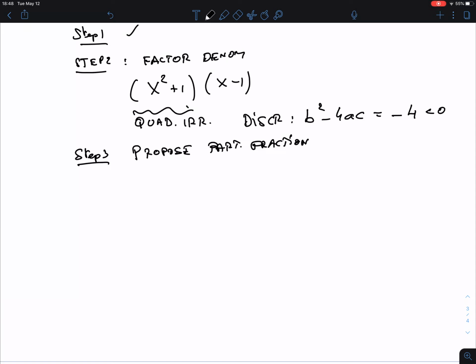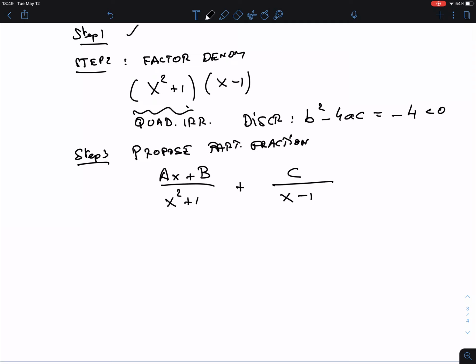So what do we do then? We have these denominators, so these factors are denominators. But depending on the type of factor, two different things can happen. If it's a quadratic irreducible factor, then on top of that you have to write a linear term, so ax plus b. If it's a factor where the denominator is a linear term, or even a power of a linear term, it has to be just a constant. And we go through the alphabet. You might say, don't we normally put this in the other order? Yes, but I'm being facetious and doing it the other way so that you see you can do it whatever way you want.